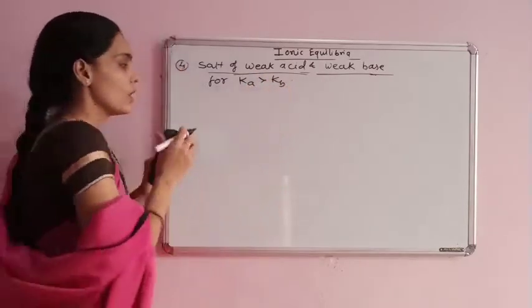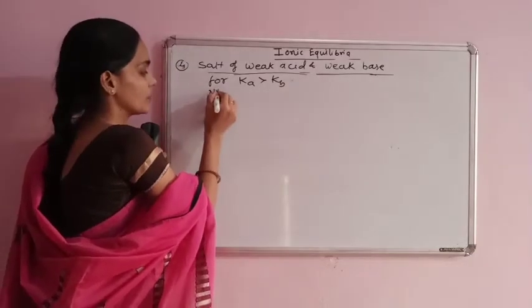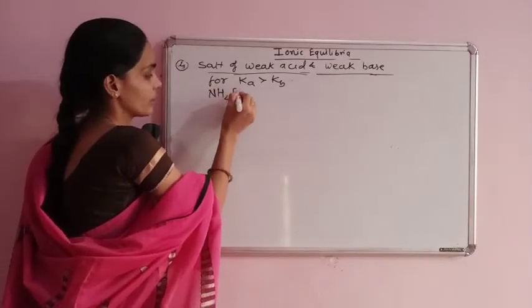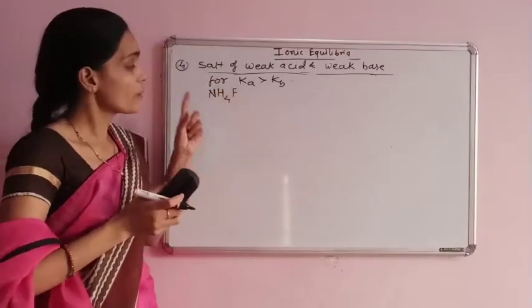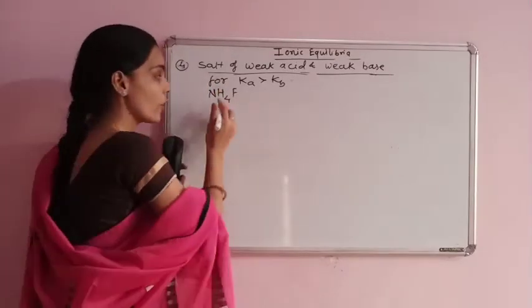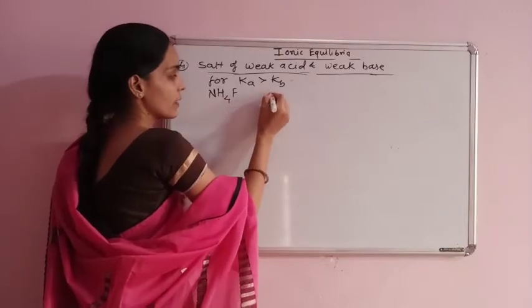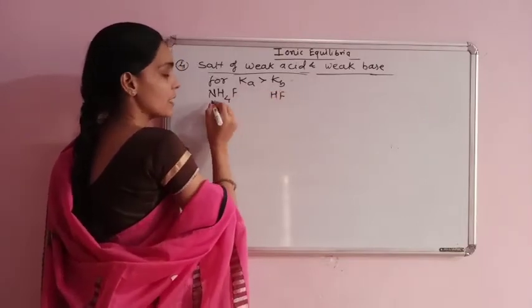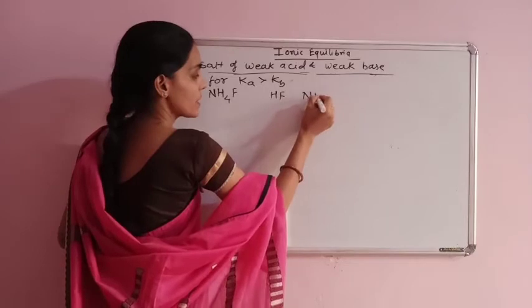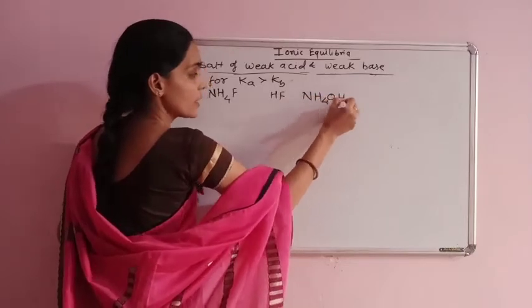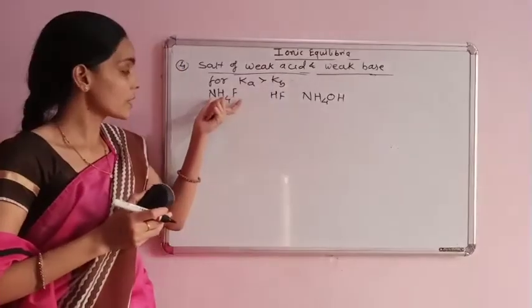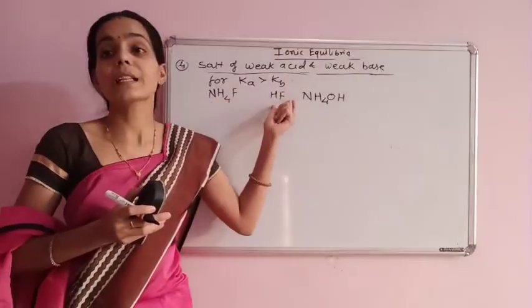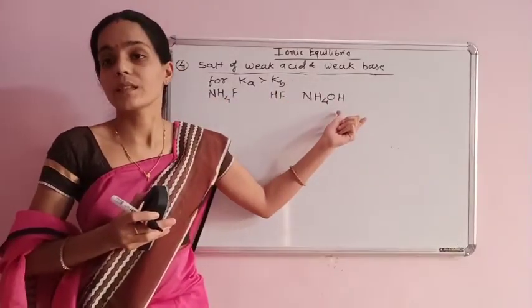Example, ammonium fluoride, NH4F, is a salt of a weak acid and a weak base. You know HF is a weak acid, and the base NH4OH is also a weak base. Therefore, this is a salt of a weak acid and a weak base.